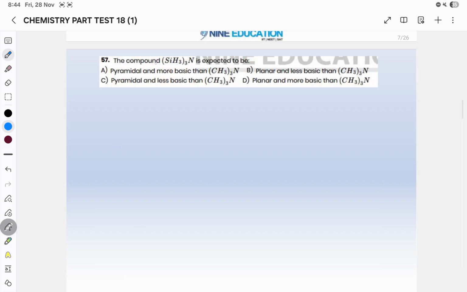Question number 57, this is our first compound, SiH3, N(SiH3)3, and N(CH3)3. We have to tell about the molecular structure of this compound, and we have to compare its basicity with N(CH3)3. Okay, so we will compare one by one and we will see.